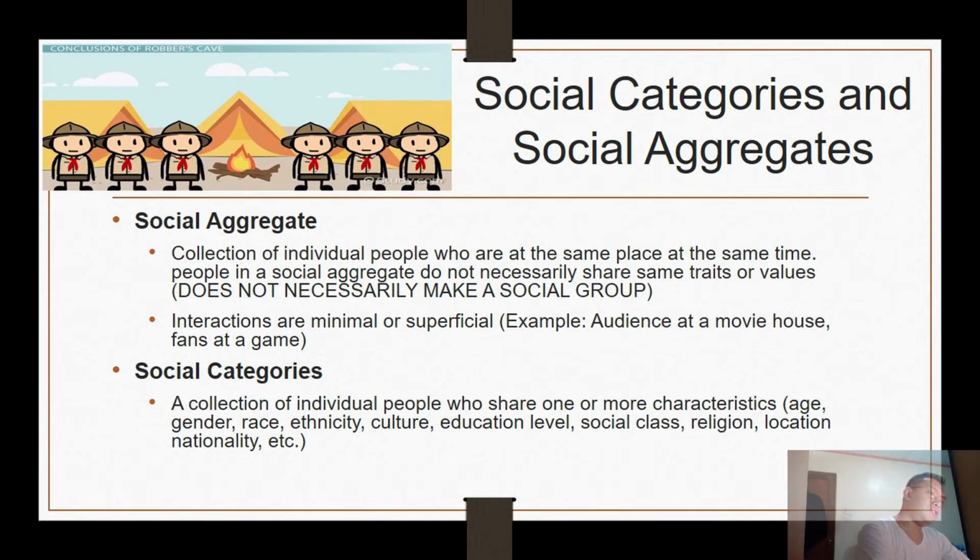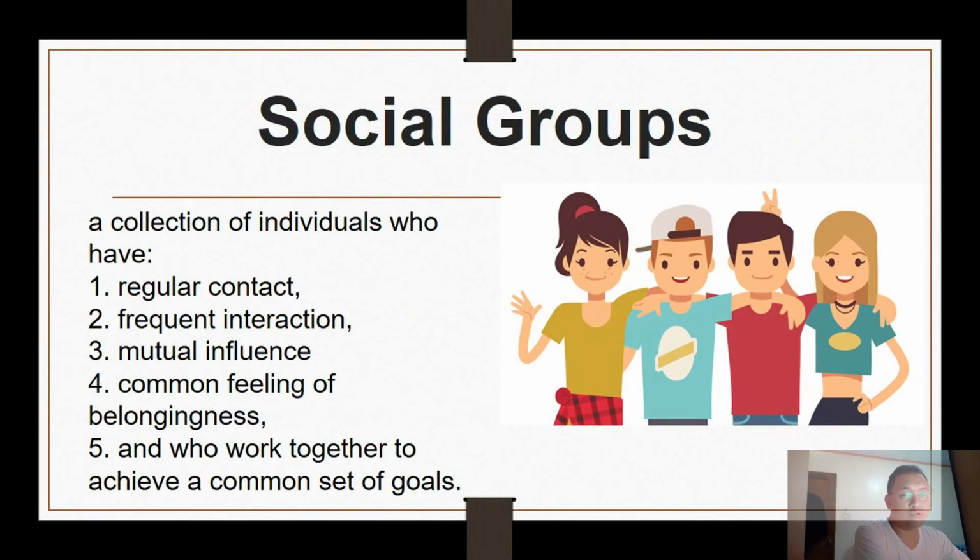Next is social category. Here, they have a deeper relationship than a social aggregate. So these are a collection of individual people who share one or more characteristics. For example, they have the same age, the same gender, race, ethnicity, or culture, same education level, social class, religion, location, or even nationality. So these are both social groups.